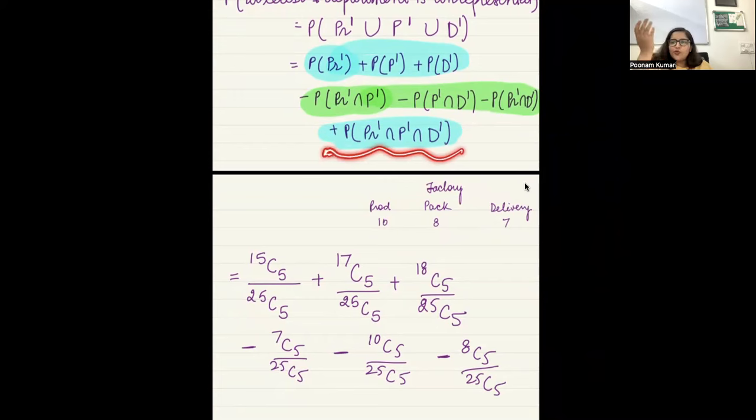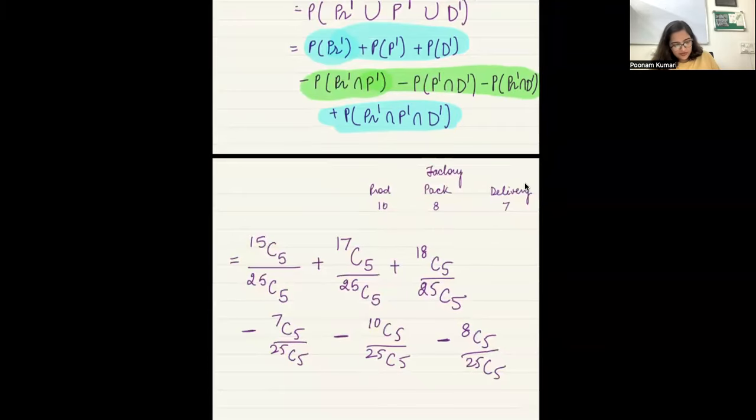0C5. So you don't want production people, you don't want packaging people, and you also don't want delivery people. Can this happen? No, ma'am. क्योंकि भाई 5 लोग तो सिलेक्ट करने हैं ना, इसी फैक्ट्री में से करने हैं, तो ये तो कभी हो ही नहीं पाएगा. I have nobody left to select from. So what is this probability going to be? 0? 0. So this will be 0.